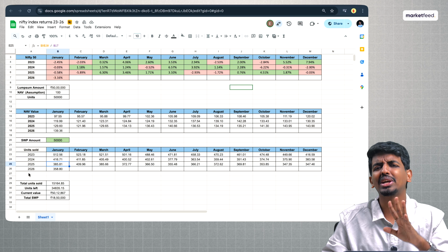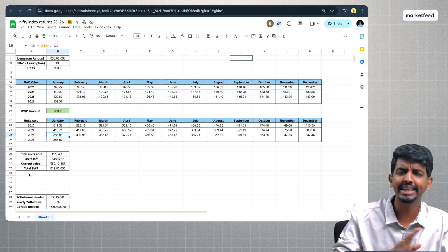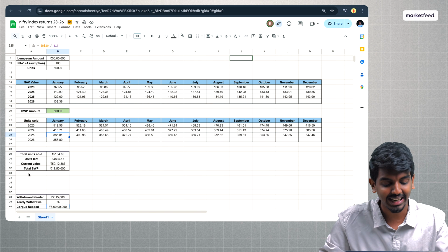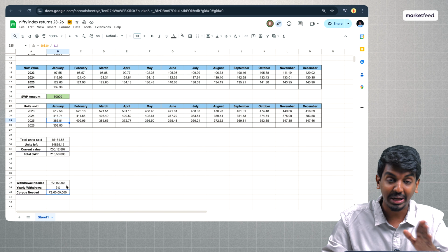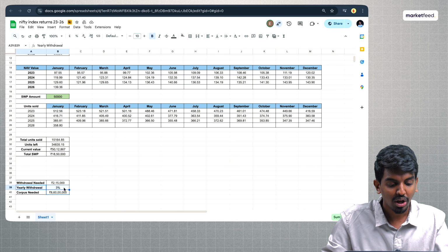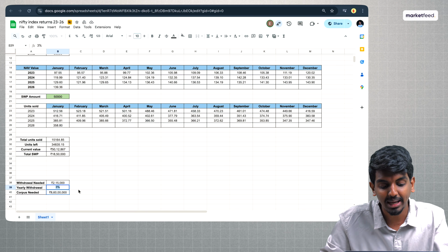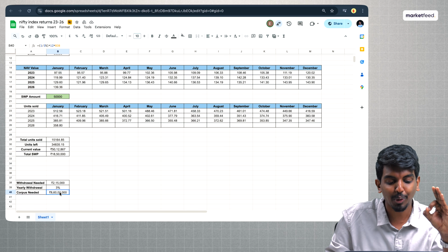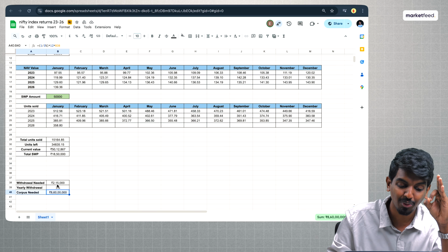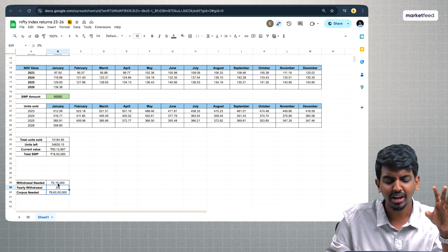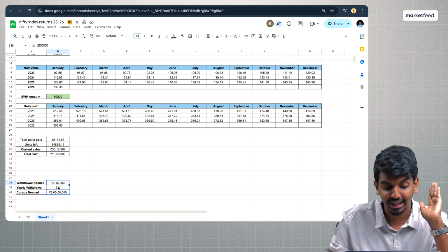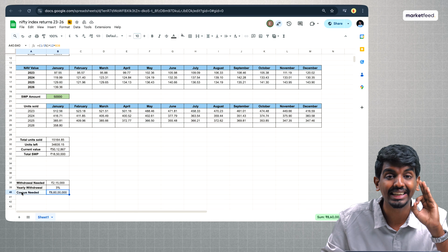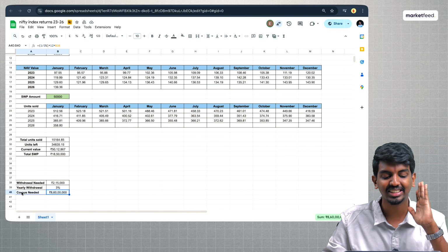But there's one slight modification that you need to do here. In India, this 4% rule won't work because the inflation rate is slightly higher. So I've made the calculation here again. Here you need to give a yearly withdrawal of 3%. Based on this number here, if you make a corpus of 8.6 crore rupees and keep on withdrawing 3% every single year, which comes out to be 2.15 lakh rupees every single month, this money will last you more than 30 years. So that is the calculation that we have seen here.